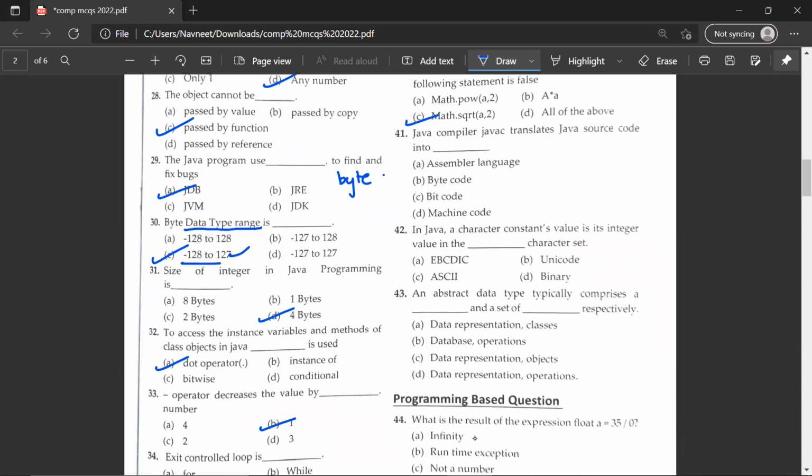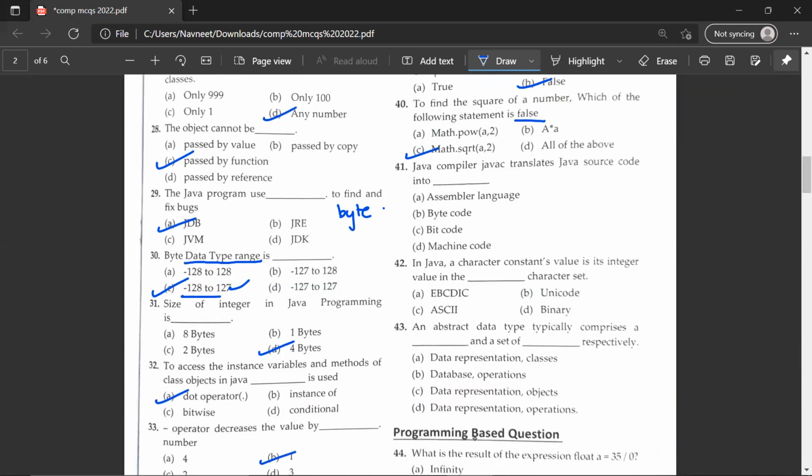So they're asking which statement was false. They're not asking which statement was true. When I solved this question, I selected A because this was the correct option. But they were asking false. So just observe the question carefully.